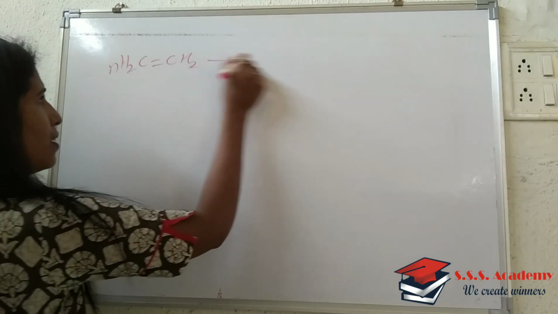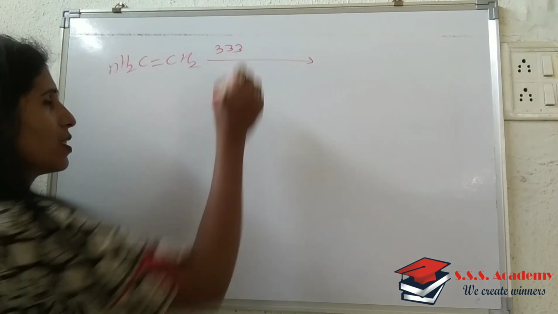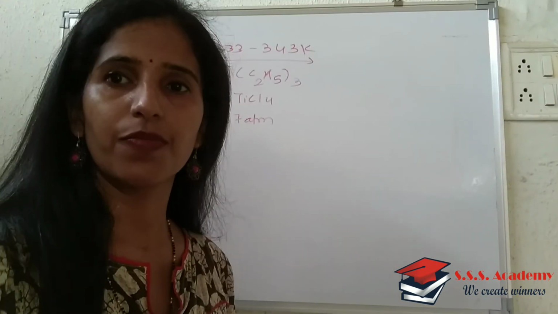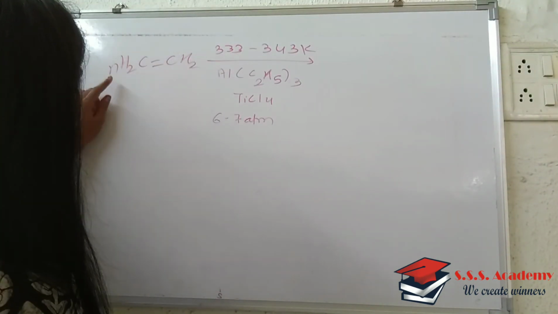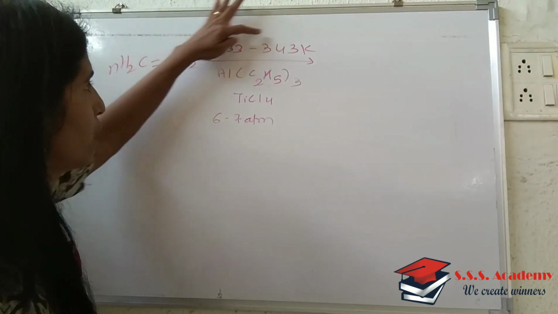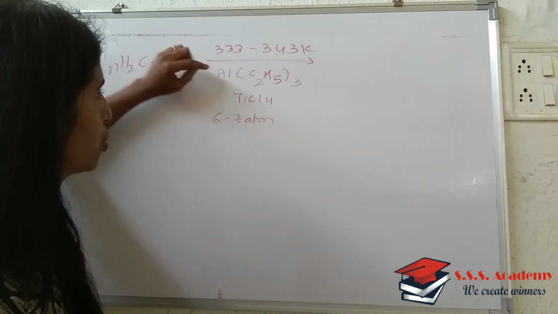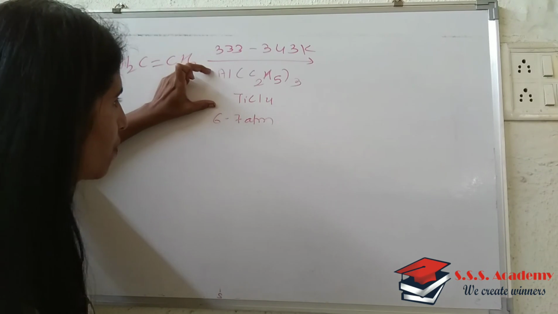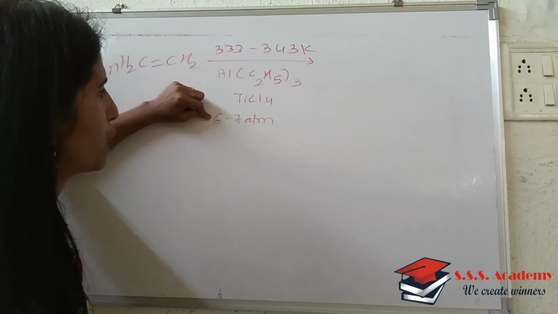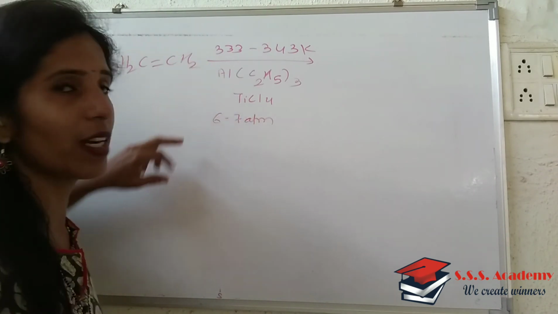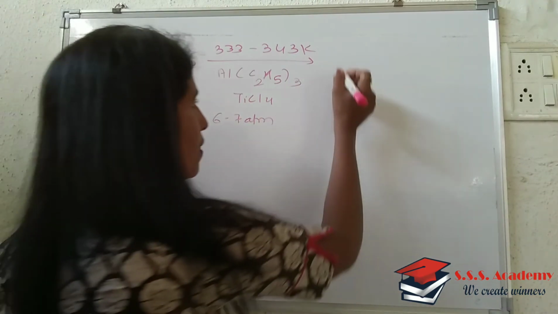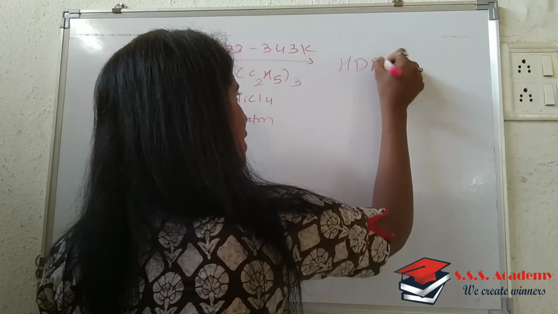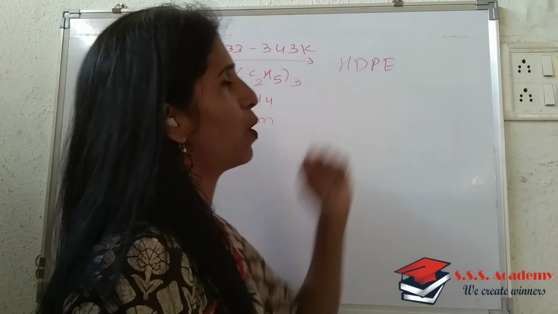N moles are taken. I have taken N moles of ethene, with a temperature condition of 333 to 343 Kelvin. Then triethyl aluminium and TiCl4, a combination of catalysts, is taken along with a pressure condition of 6 to 7 atmospheres, and therefore it results in the formation of HDPE, a high density polyethylene.